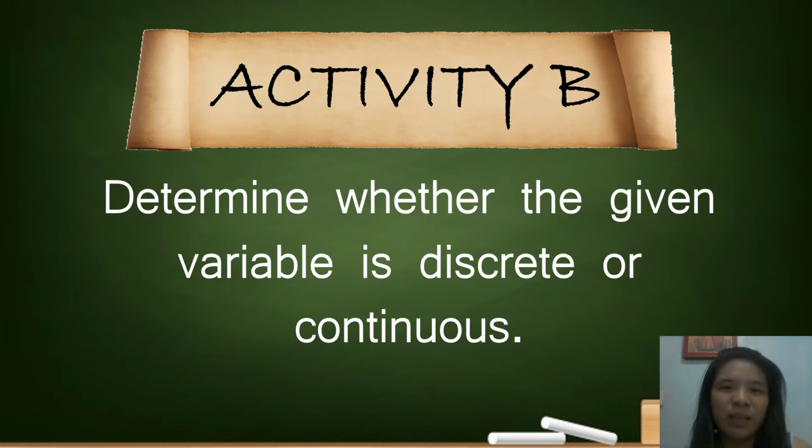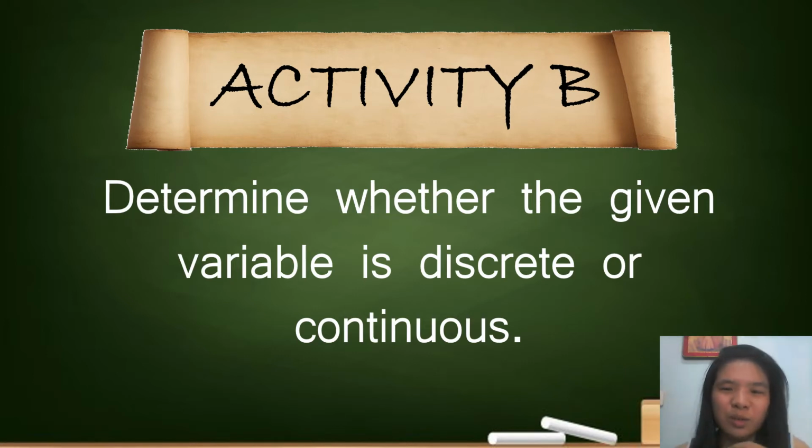So in a discrete random variable, you can see the words "number of" because that is a sign or a clue that that specific variable is countable. While in a continuous random variable, you can see clues like length of, width of, height of, speed of. If you see those words, it is automatically continuous, meaning they are measurable.